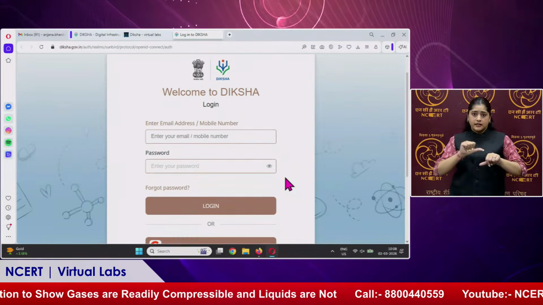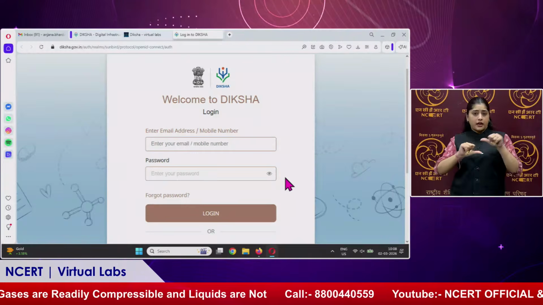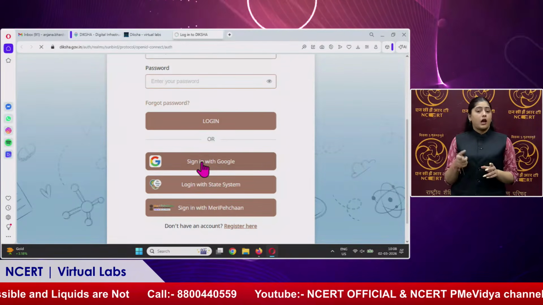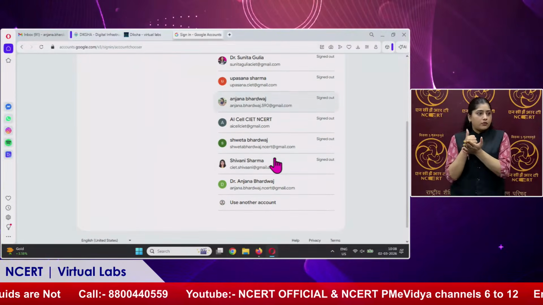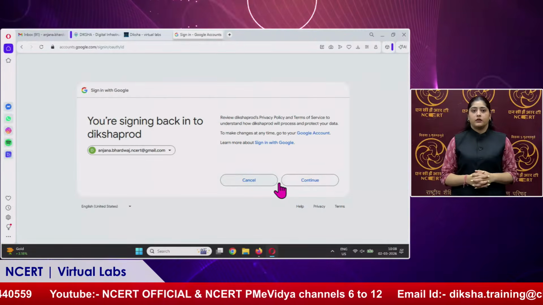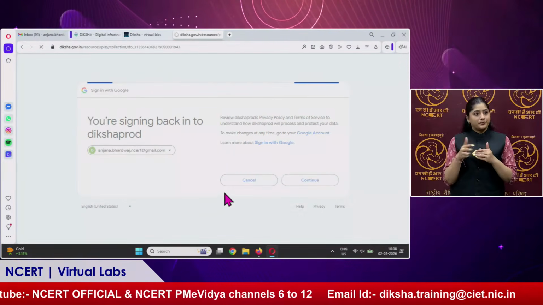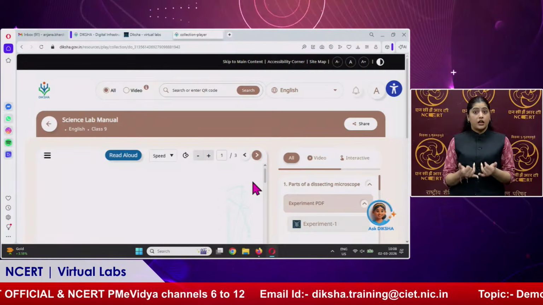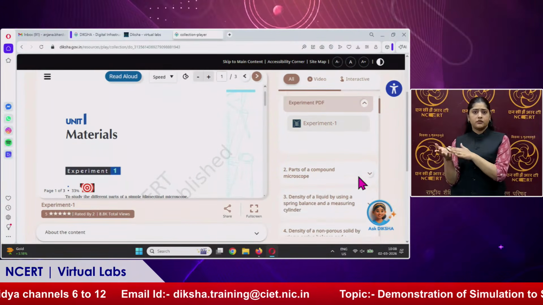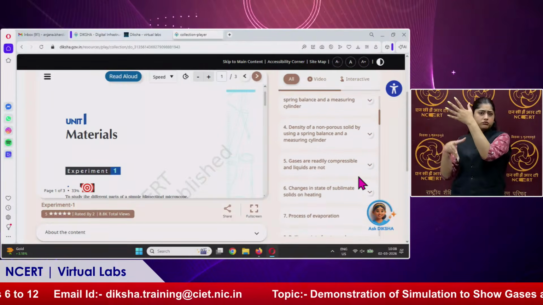Now this will lead to this page, the Diksha login page. So I will sign in with Google. I'll select my ID and continue. Now for grade 9, on the right side, all the topics of grade 9 virtual labs are here.